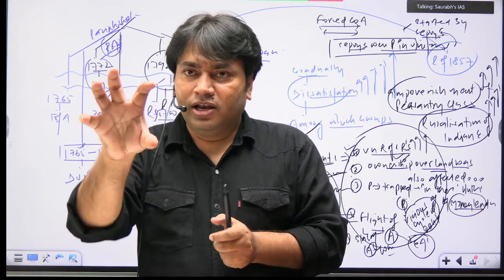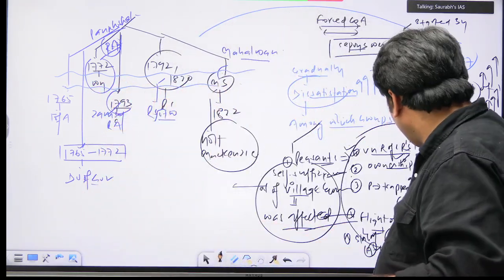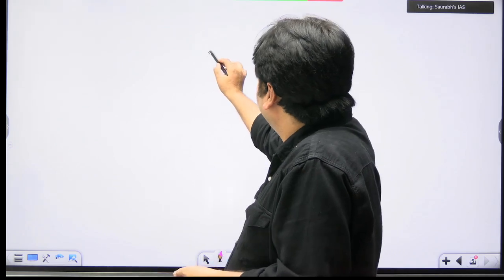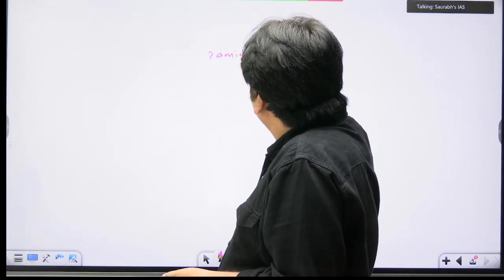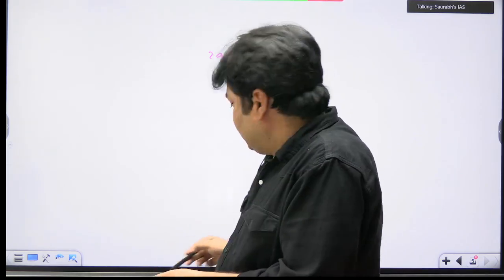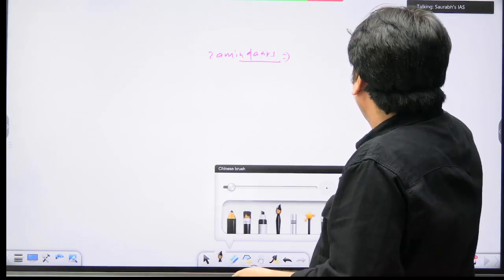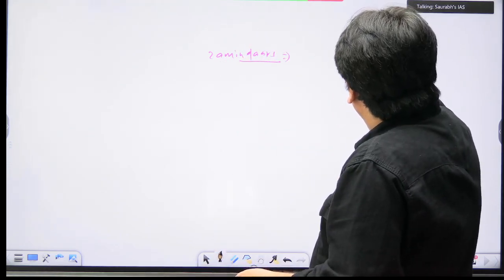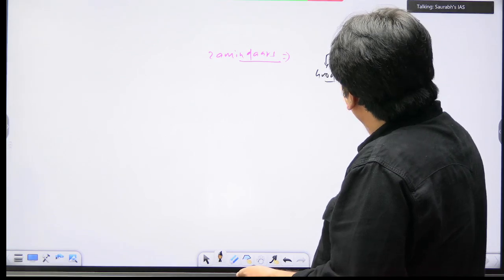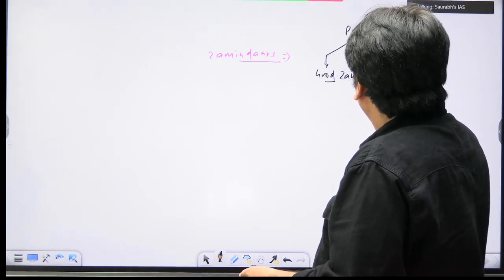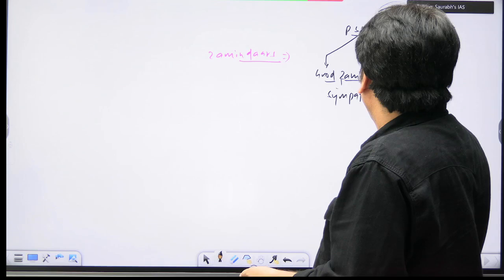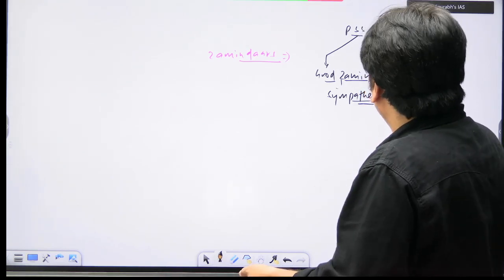This concept is clear. Now I will address one more class here. Another class whose rights were affected was the class of zamindars. Their rights were affected or not? Yes. In the permanent system of settlement areas, what happened? In PSS areas, you all know that there was one zamindar that we are calling a good zamindar. And this good zamindar will be sympathetic to the needs of Indian people.